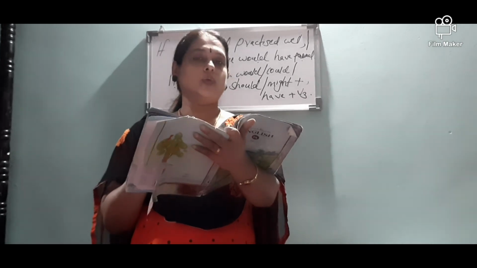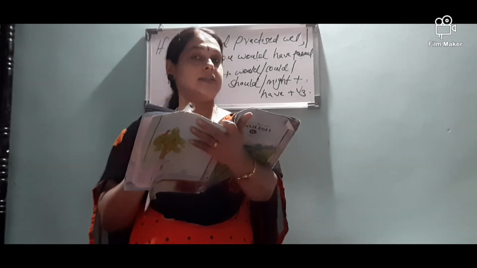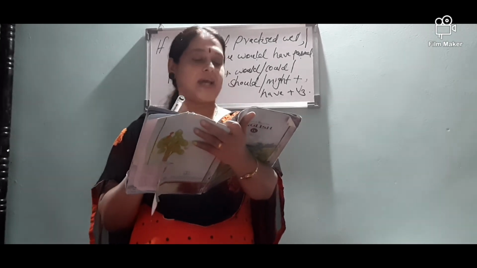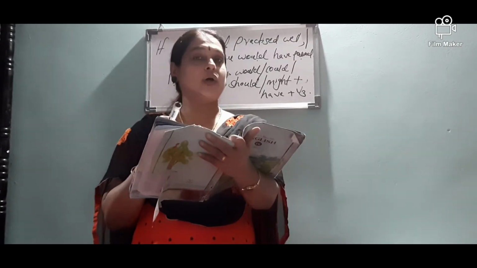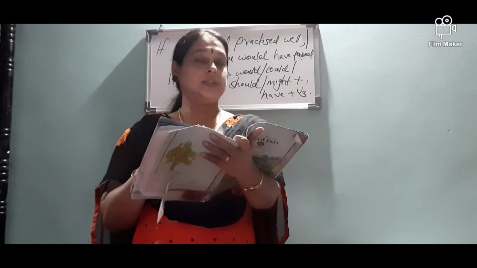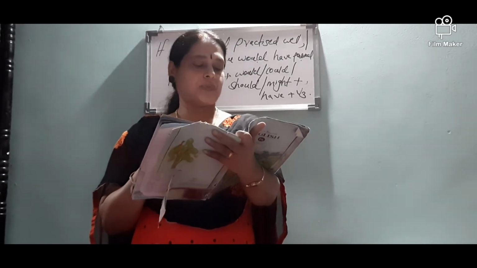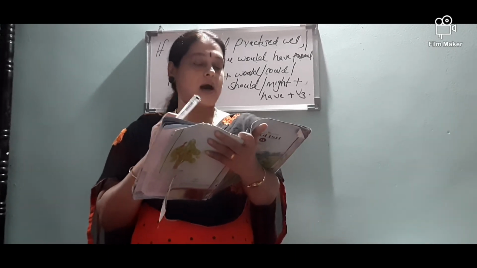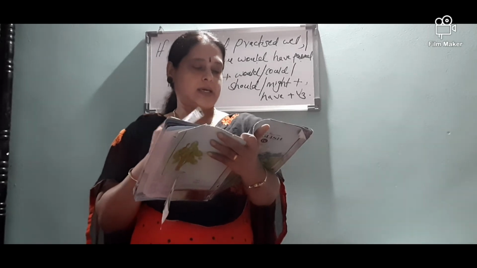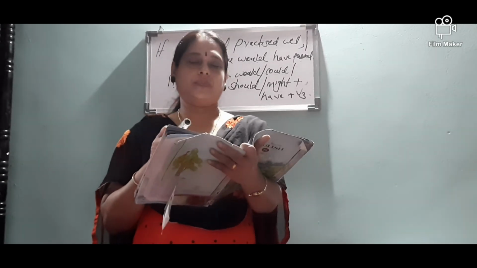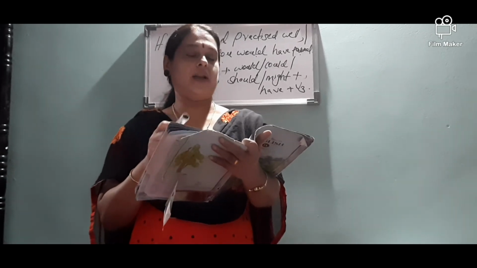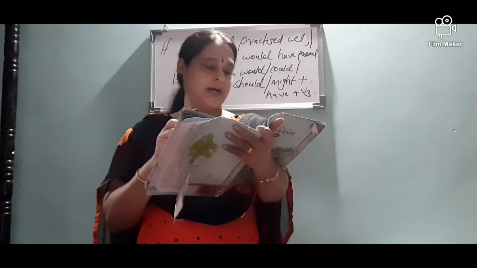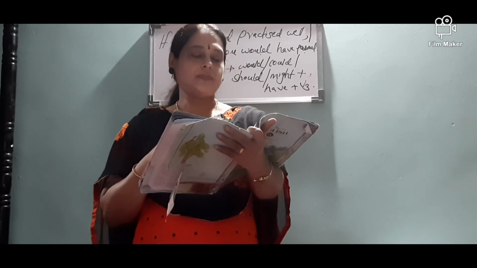Okay. Now, next, Ramnarayan says, if dash, Tarun would have been the champion. Here you have to write the if clause. So what will be the if clause? If other participants hadn't run well, Tarun would have been the champion.